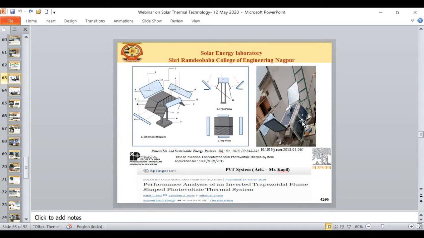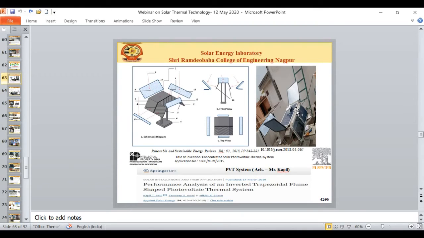And this is the trapezoidal flume shape that we call the inverted trapezoidal flume shape system, where there are solar photovoltaic modules, and at the back side of the solar photovoltaic module we have developed a solar thermal channel, where water is circulated in contact with the solar photovoltaic module. Like this is one module, this is another module. At this side also there is one solar photovoltaic module. The water is circulated in contact with the solar photovoltaic module, and that collects the heat.